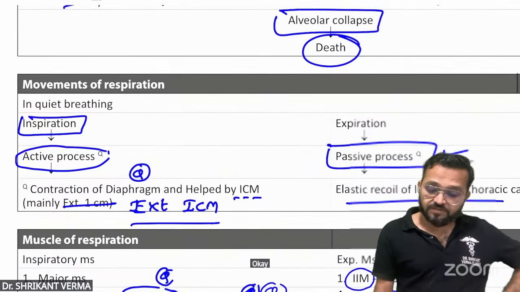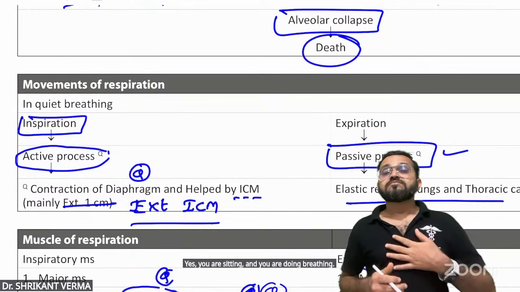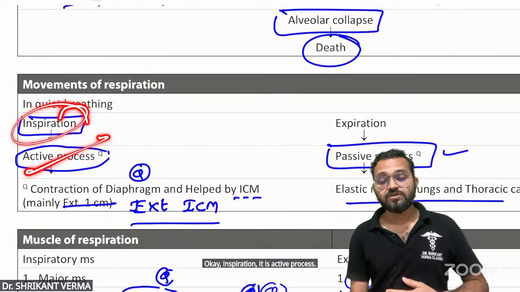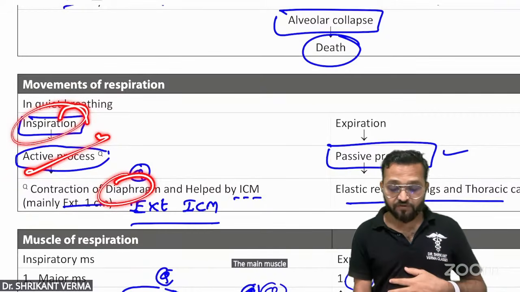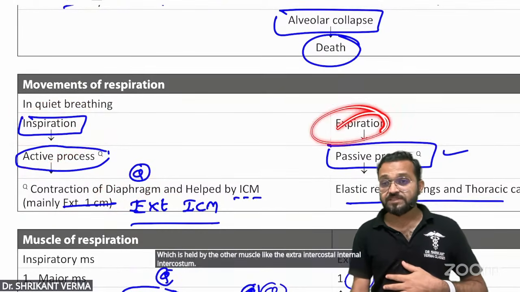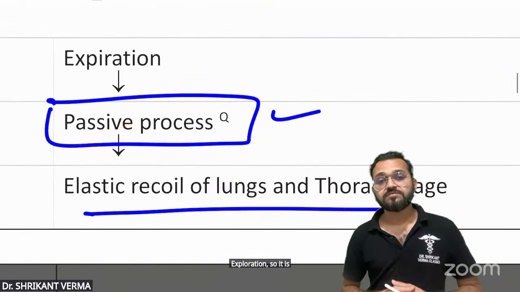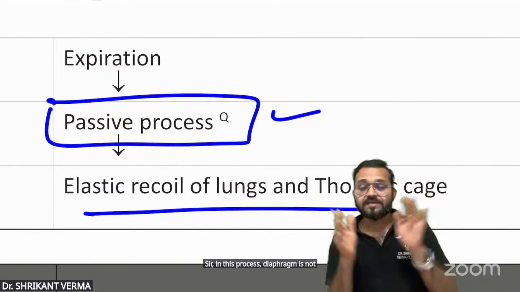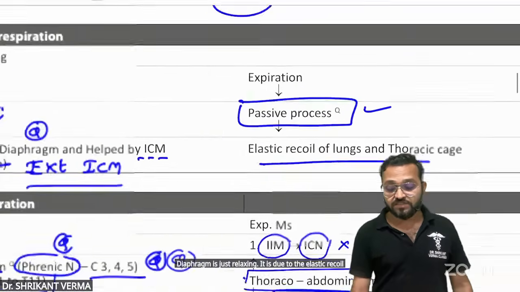Okay, so in quiet breathing, you are sitting and you are breathing. Inspiration is an active process. You are using energy. The main muscle is the diaphragm, which is helped by other muscles like the external intercostals. But expiration is a passive process. In this process, the diaphragm is not acting. The diaphragm is just relaxing. It is due to the elastic recoil of the lungs and the thoracic cage.